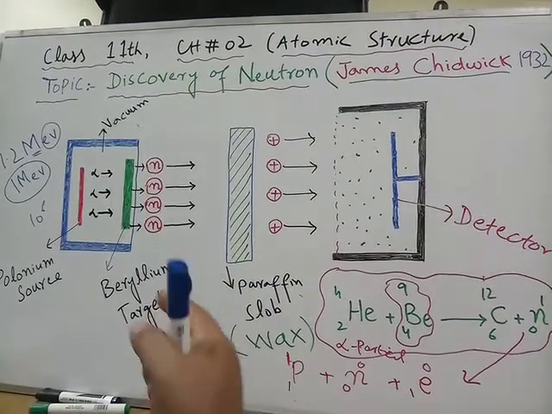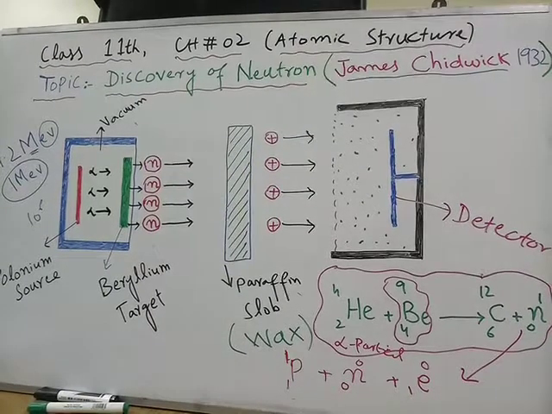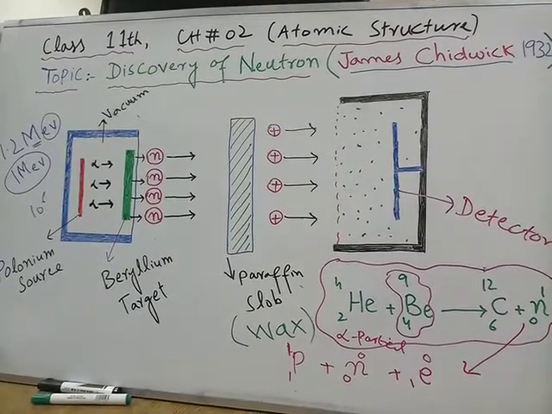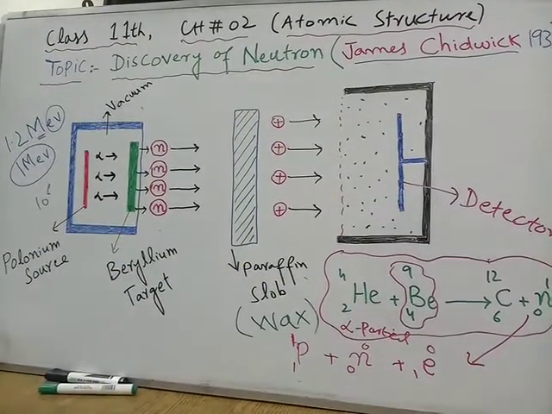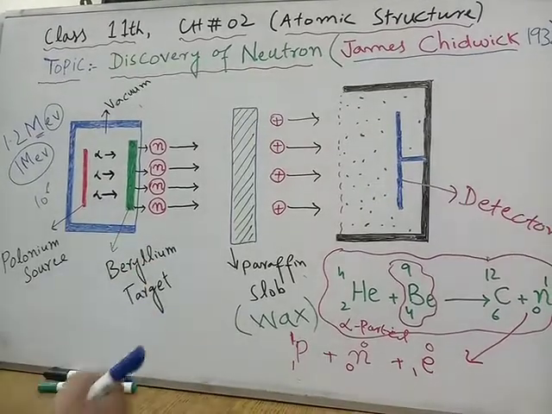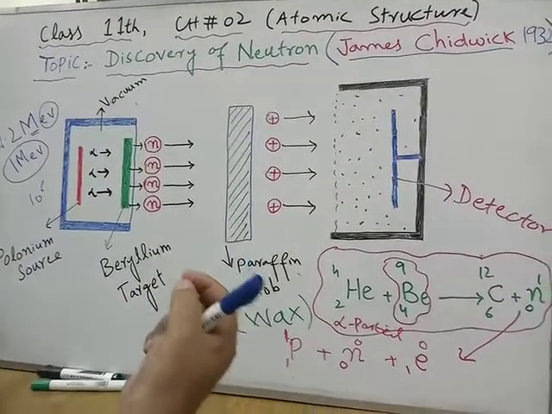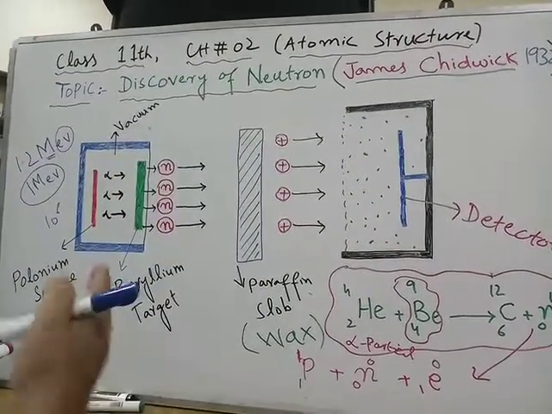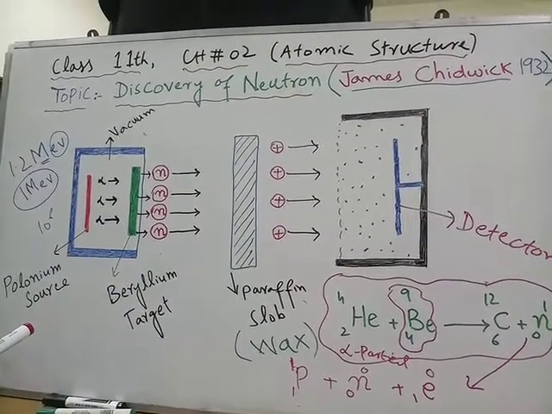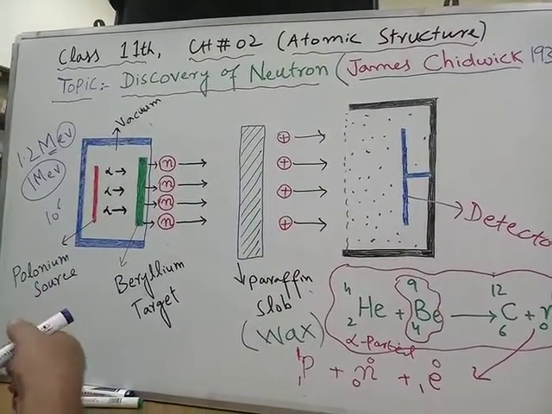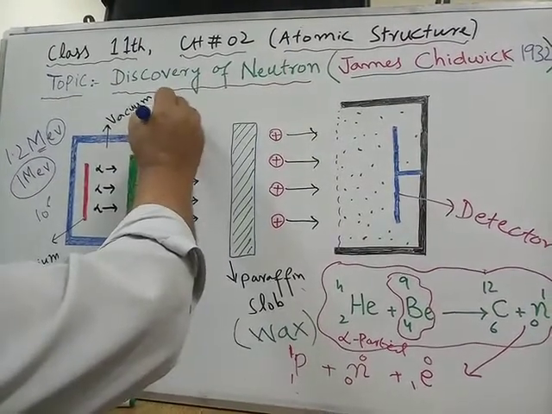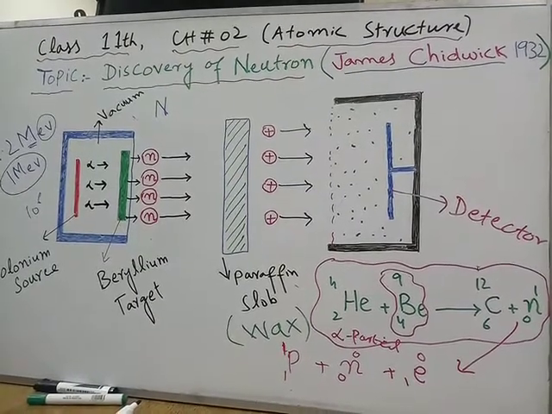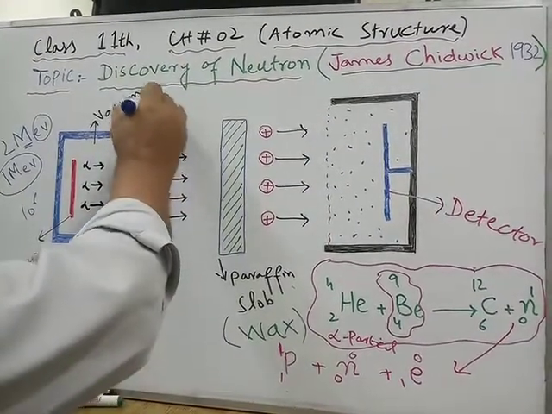So the particle which actually attacks is called the projectile. So in the nuclear fission reaction, the neutron is the projectile, and the nucleus is called the target nucleus. Projectile is any particle which upon bombardment can initiate, can start the nuclear reaction. So when a neutron was allowed to hit nitrogen, remember that there is one mistake in your book. Nitrogen is written with a small n, so actually this is nitrogen 7, 14.